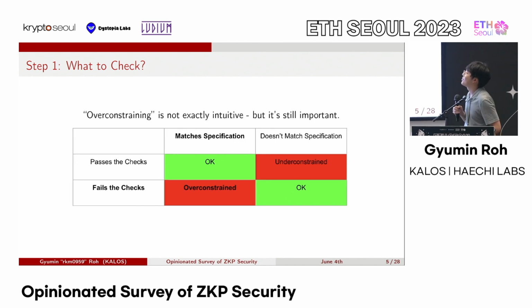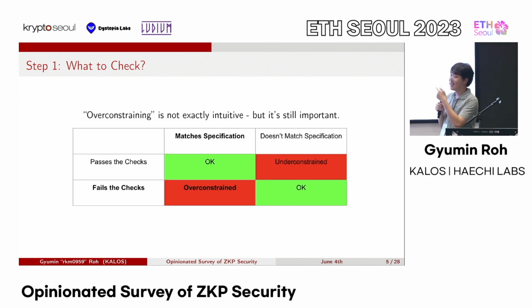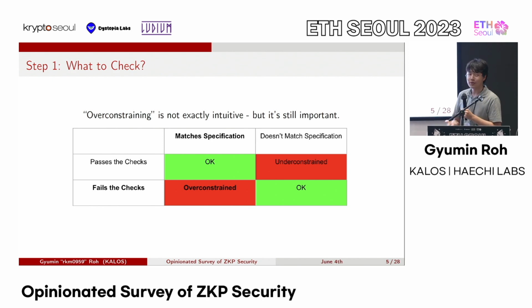The first one is over-constraining, where the input does match the specifications but fails the list of checks you described. In this case, it means that you got worried too much and added too many checks, and now things that should obviously work fail.